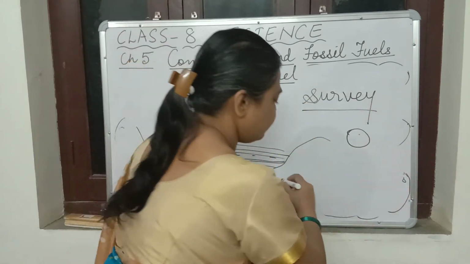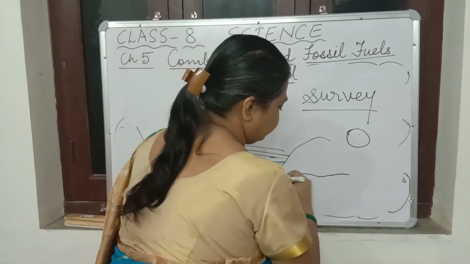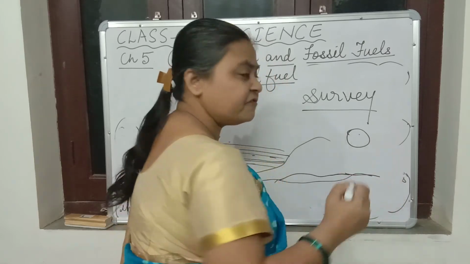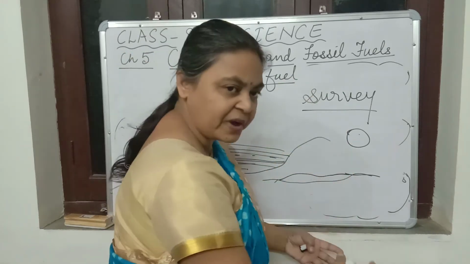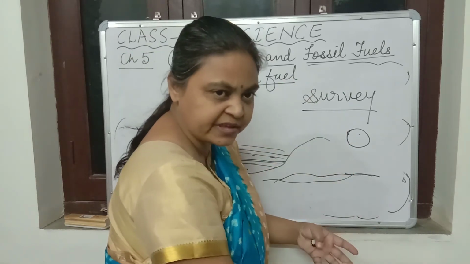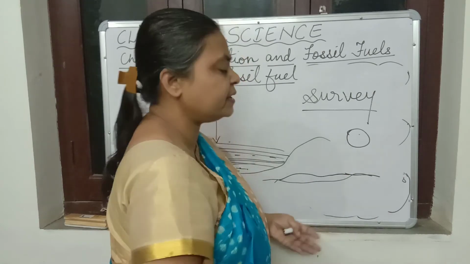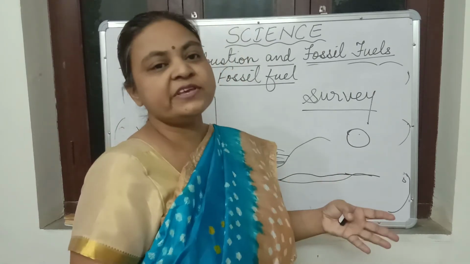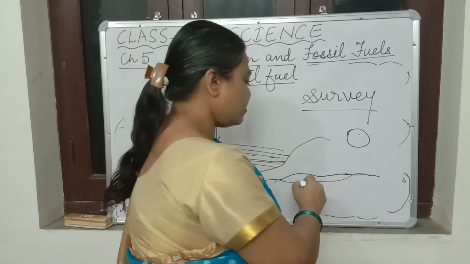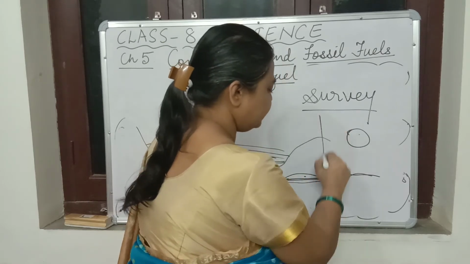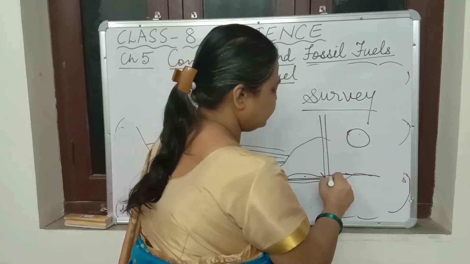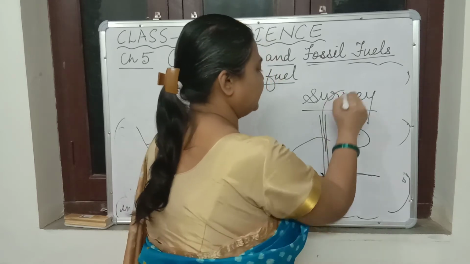Petroleum is there under the rocks, right? There are two types of rocks: pervious rocks, porous rocks we can say, which allow materials like water and oil to pass through them, and impervious rocks also. This petroleum gets stored in the impervious rocks, and drilling is done inside the sea to take out that petroleum.